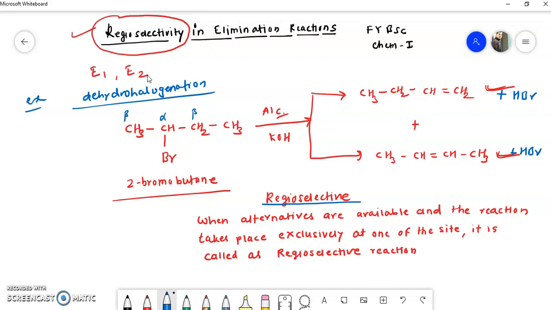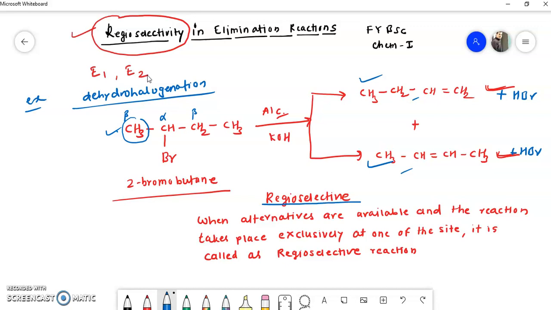If we remove the beta hydrogen from this beta carbon, then we get this product. If we remove hydrogen from this other beta carbon, then we get this product. So either you will get this product, or you will get this product. So there is a mixture of products.